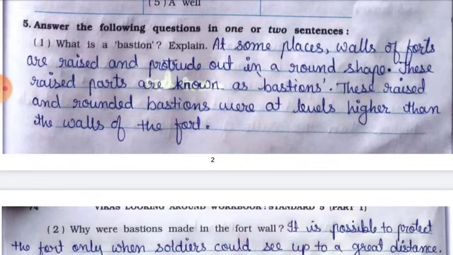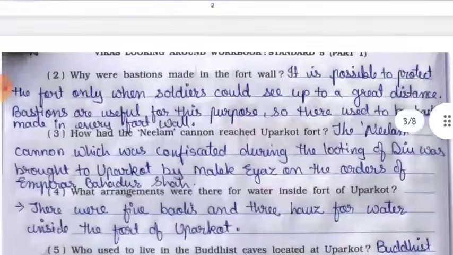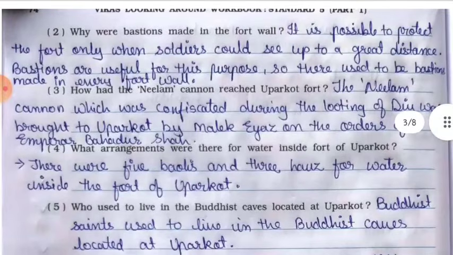Explain. Answer. At some places, walls of forts are raised and protrude out in a round shape. These raised parts are known as bastions. These raised and rounded bastions were at levels higher than the walls of the fort. Next, question number 2. Why were bastions made in the fort wall? Answer. It is possible to protect the fort only when soldiers could see up to a great distance. Bastions are useful for this purpose, so there used to be bastions made in every fort wall.